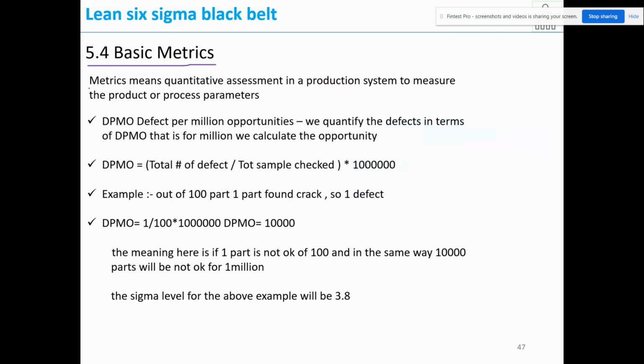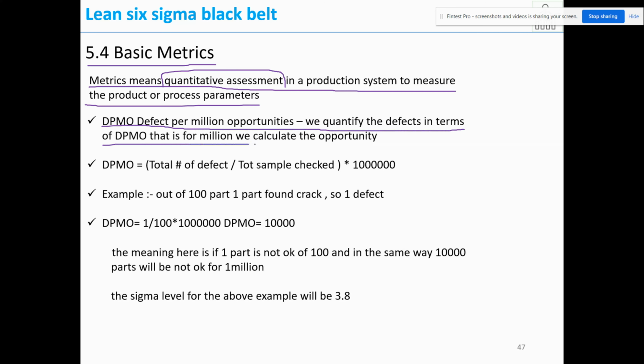Basic metrics. Metrics means quantitative assessment in a production system to measure product or process parameters. What is quantitative assessment? Let's see. DPMO, defects per million opportunities. We quantify the defects in terms of DPMO, that is, we calculate per million. Say a 1% defect is there.